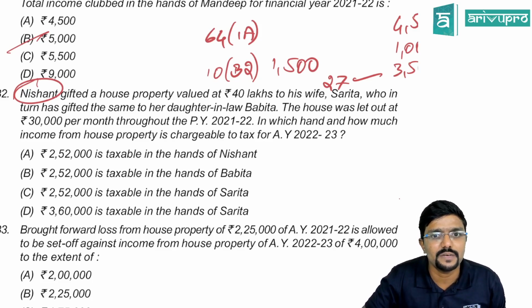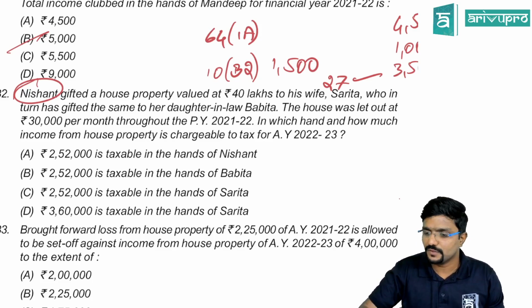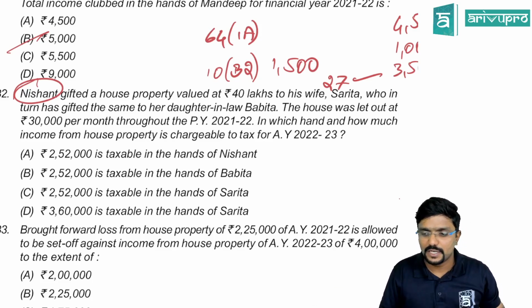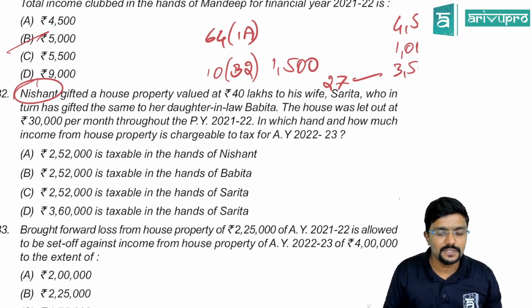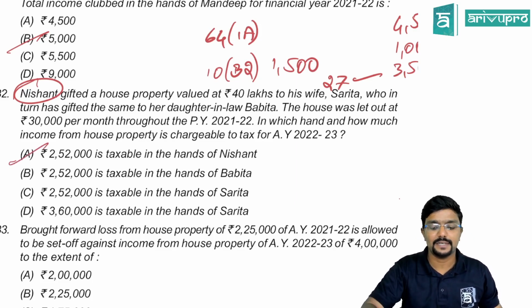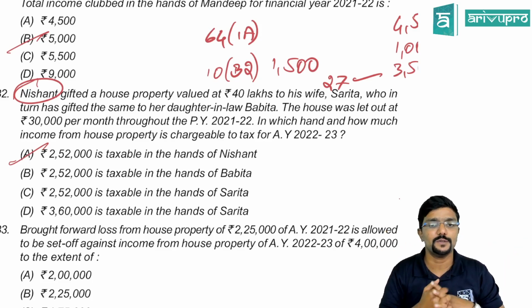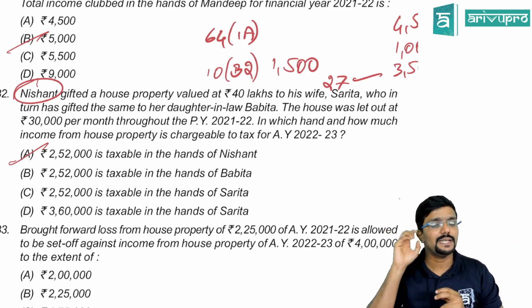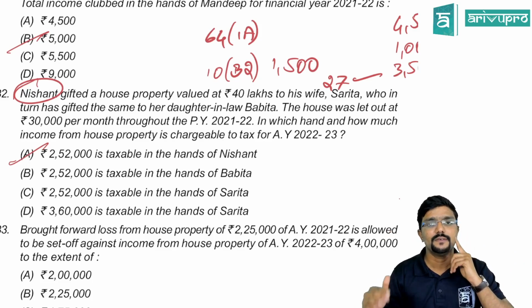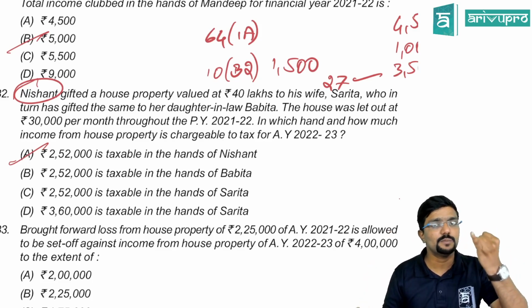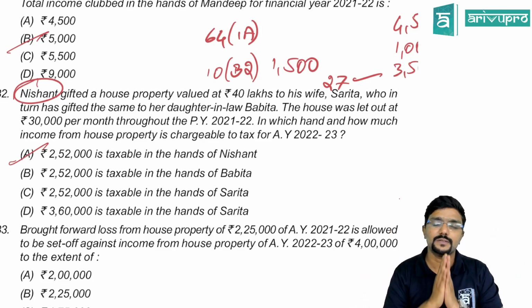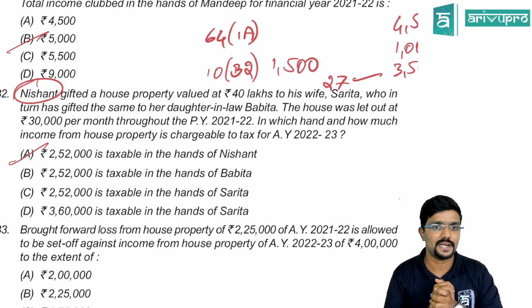No other information is given. So reduce straight away standard deduction. Don't miss the standard deduction. 30%. So the amount would be 2,52,000, taxable in the hands of Nishant. Please be careful with standard deduction. You have to consider that even though the question is silent. So 3,60,000 will be the GAV. They have not given any information about municipal tax, interest and all. So reduce only standard deduction under section 24(a), which is 30%, guys.